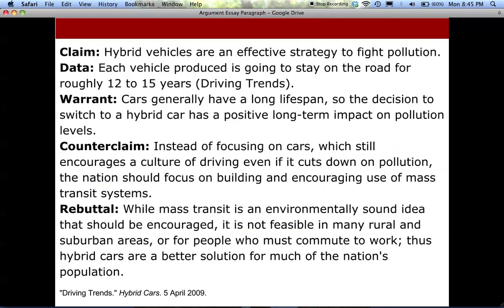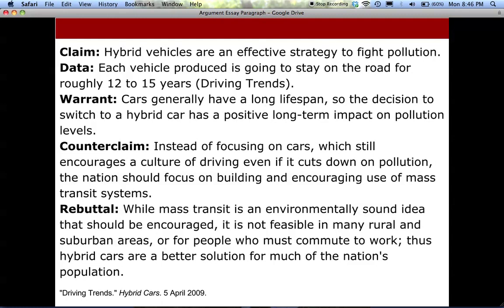I have this example. This is actually an adapted example taken from the OWL Purdue site, and I'm just going to read it for you. I've left the labels up so you can clearly see what the claim is, the data, the warrant, the counterclaim, and the rebuttal. This example reads: Hybrid vehicles are an effective strategy to fight pollution. Each vehicle produced is going to stay on the road for roughly 12 to 15 years. Cars generally have a long lifespan, so the decision to switch to a hybrid car has a positive long-term impact on pollution levels.